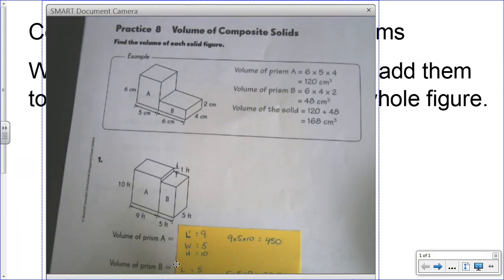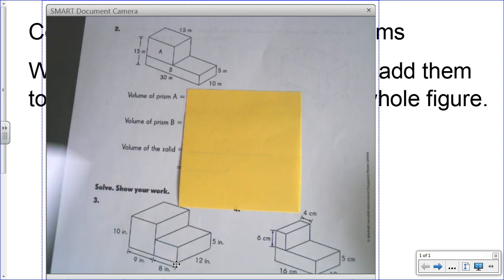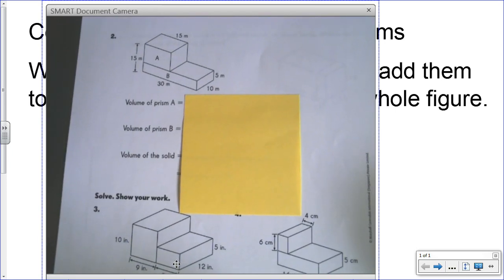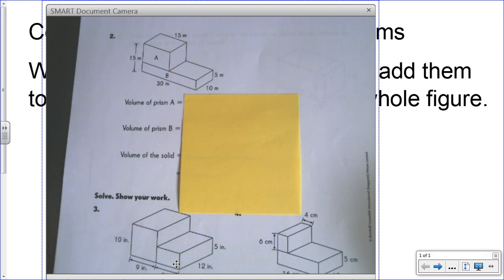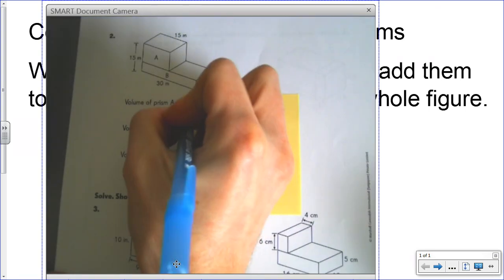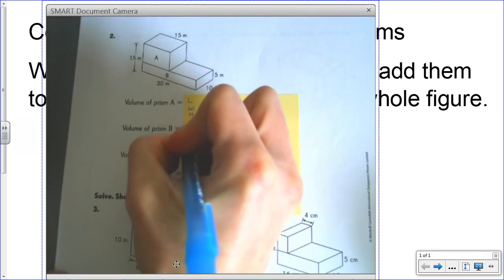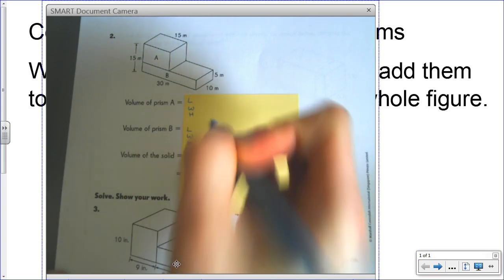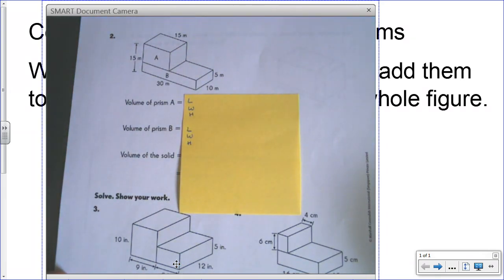Turn the page right now and go on to the second problem. And here's my second problem. And this particular diagram is quite interesting. So again, I'm going to have to think about my length, my width, and my height. Okay, so length, width, height, length, width, height. I like to add in those 3 dimensions just so I can easily see what they all are.